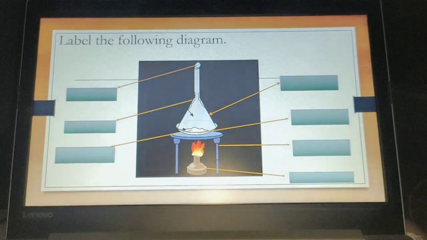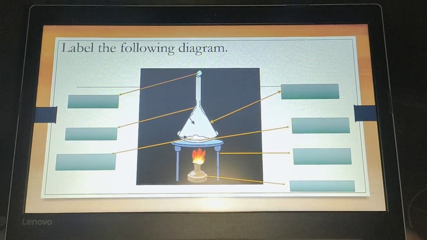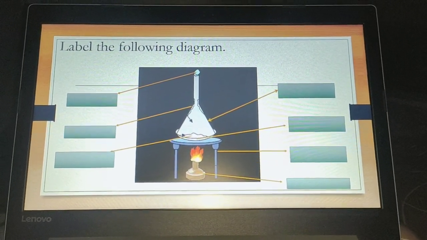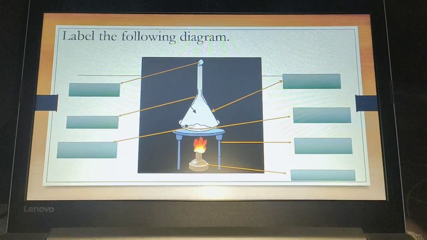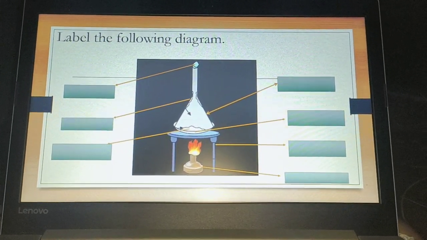Next is label the diagram. You have to label the diagram. There is a diagram of sublimation process and there are 7 arrows, 7 blanks you have to fill accordingly in the box that we already done in the videos.